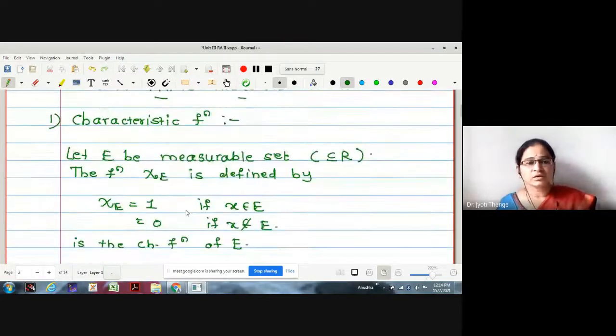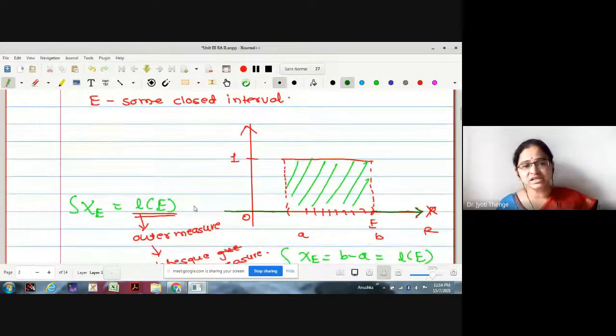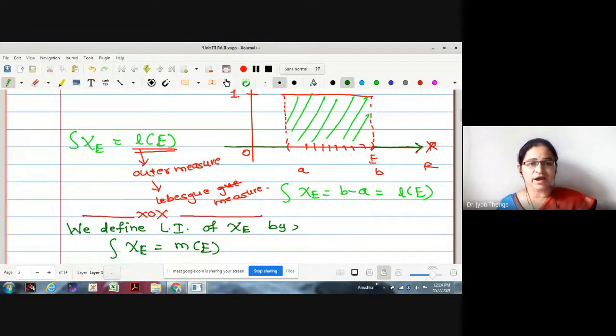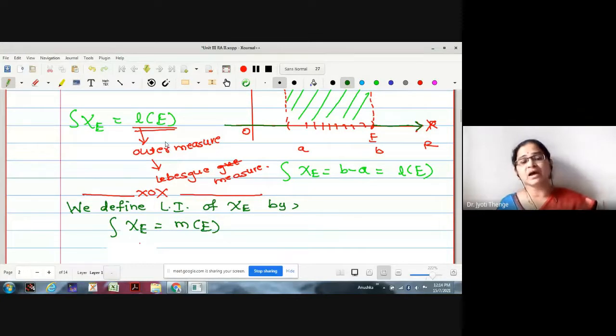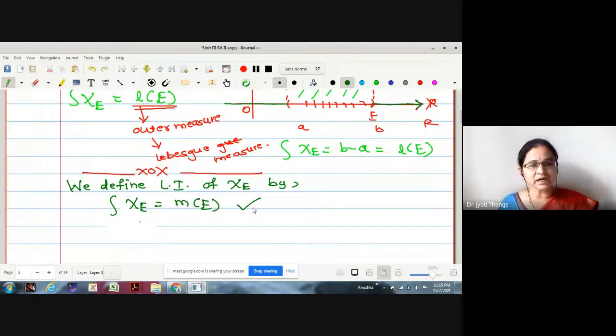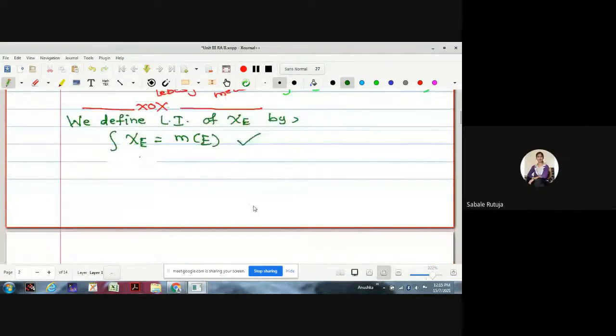In order to understand, initially we took E to be a closed interval. In that case, the integration of chi E is actually the length of that interval. But if I replace E by an arbitrary measurable set, we know the length function is generalized by outer measure, then by Lebesgue measure. Therefore, the integration of chi E is defined to be the measure of E. This is the first definition of Lebesgue integration. Any difficulty? No, ma'am. Okay.